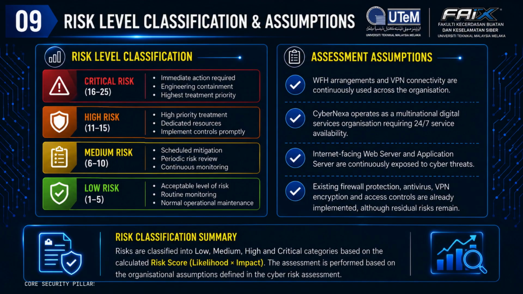Higher risk levels require more immediate attention and stronger security controls, while lower risks are monitored through routine management activities. The assessment also follows several assumptions, including continuous VPN usage for remote employees, 24-hour business operations, exposure of internet-facing servers to cyber threats, and the existence of basic security controls such as firewalls, antivirus software, and VPN encryption. These assumptions provide a consistent basis for evaluating and prioritizing cyber risks throughout the assessment process.